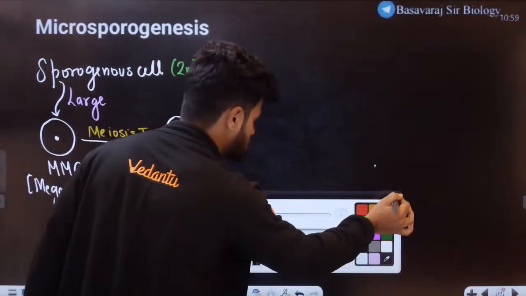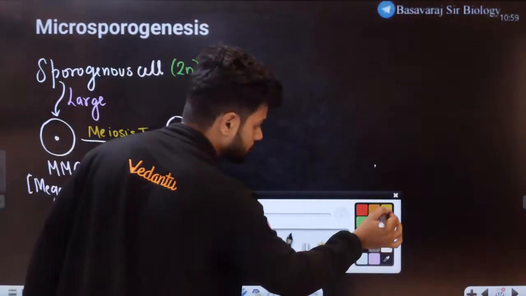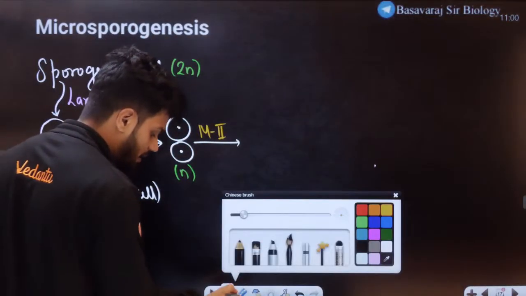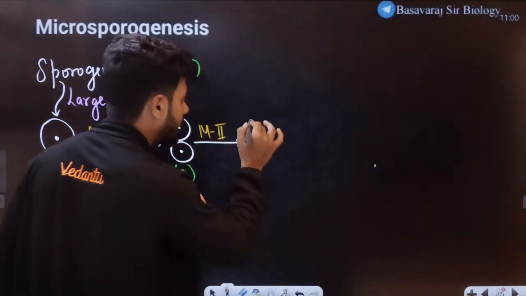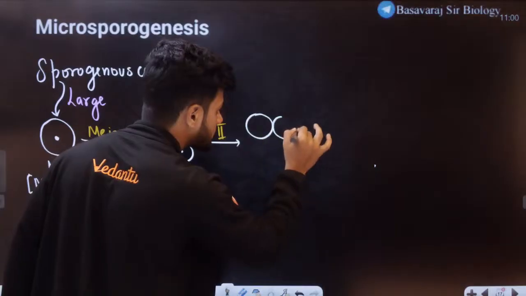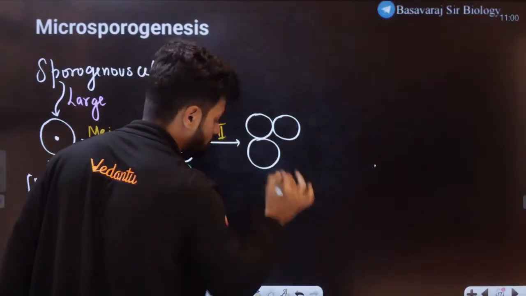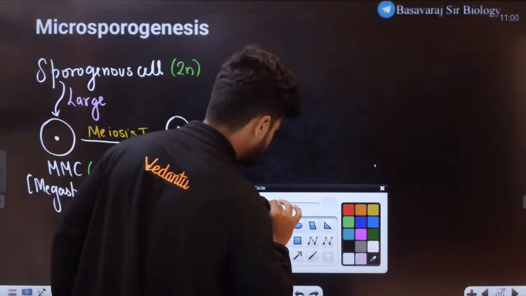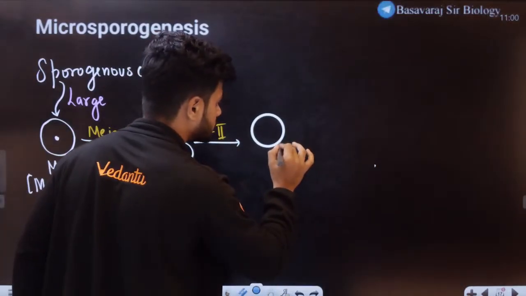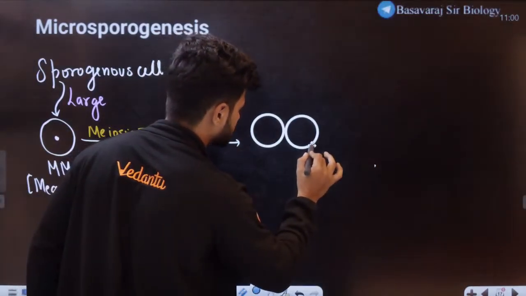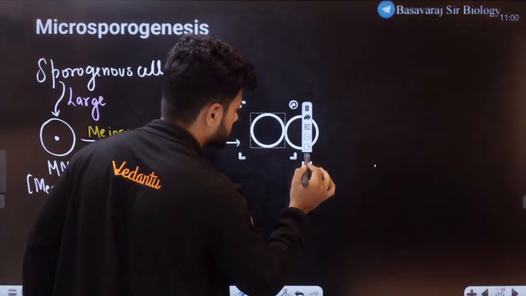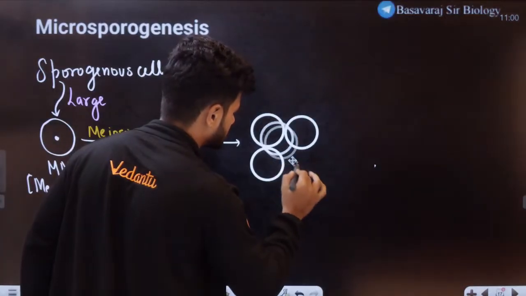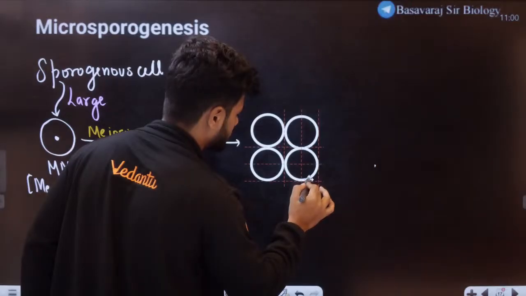Now they undergo the second division, called meiosis 2, and we end up getting 4 cells.